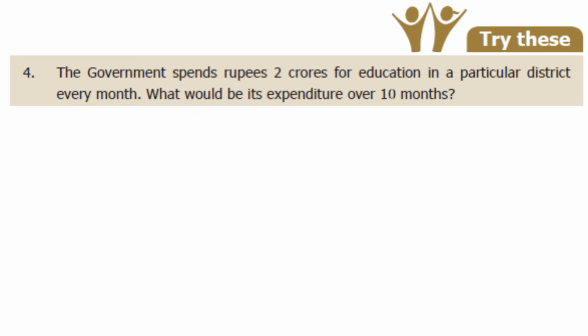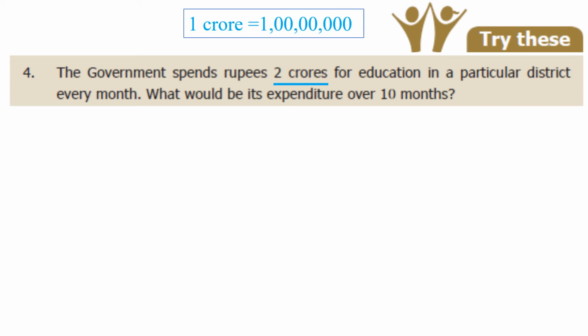Fourth question, the government spends rupees 2 crores for education in a particular district every month. What would be its expenditure over 10 months? So for 1 month they have given the answer as 2 crores, isn't it? But they are asking for 10 months. So here also we need to find that answer. So 1 crore is equal to, you know that after 1 we have to mention 7 zeros. So don't forget. So for 2 crores, this will be the answer, and then we are going to find out for 10 months. So let us see the solution.